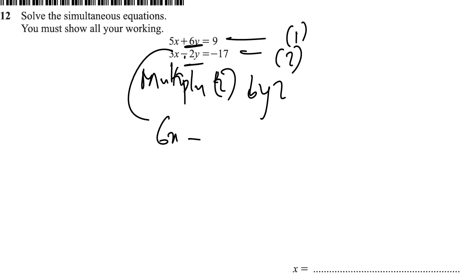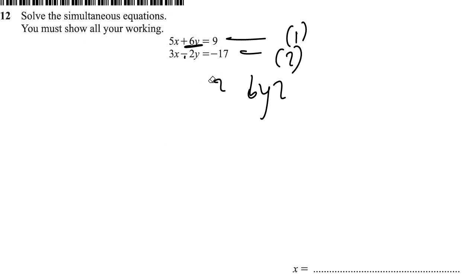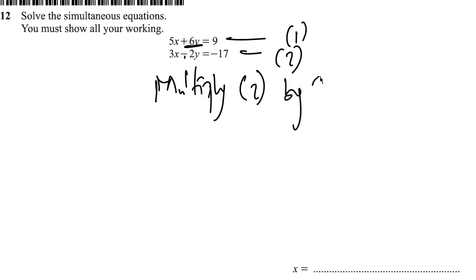Okay, that's a mistake. Wait a minute. So this is 6y. So sorry for that. This is 6y. This is negative 2y. So we need to multiply negative 2y by 3, right? Sorry for that. So you're going to multiply 2 by 3 in order to get 6y to cancel out.